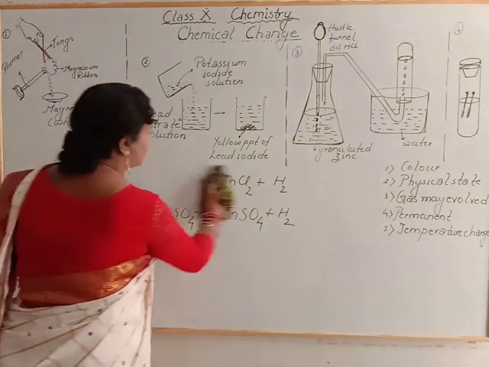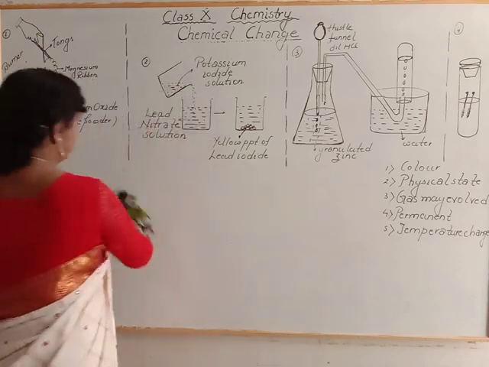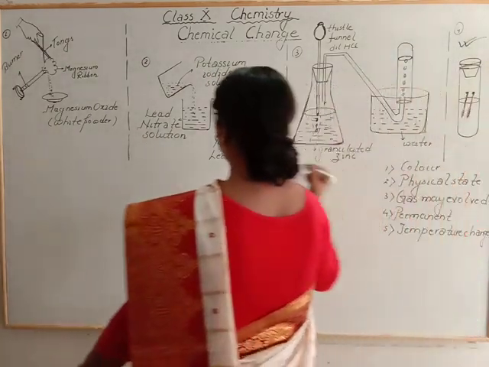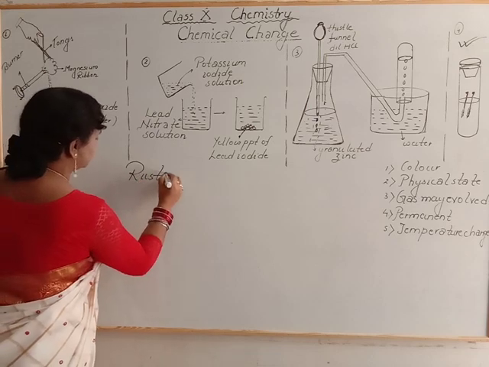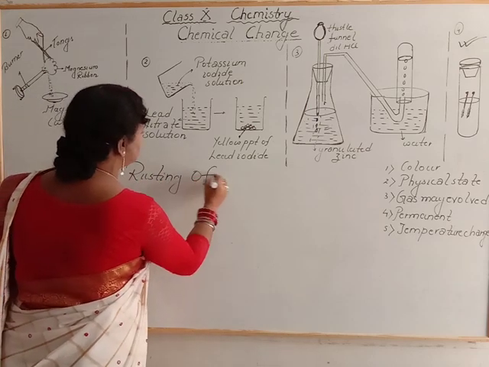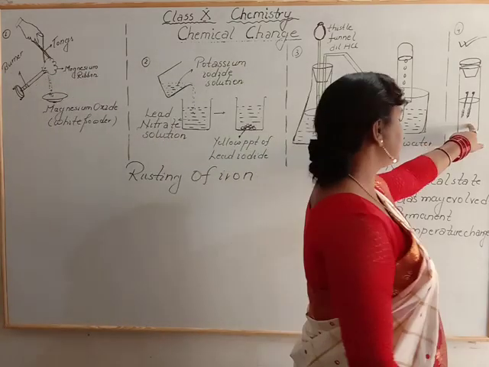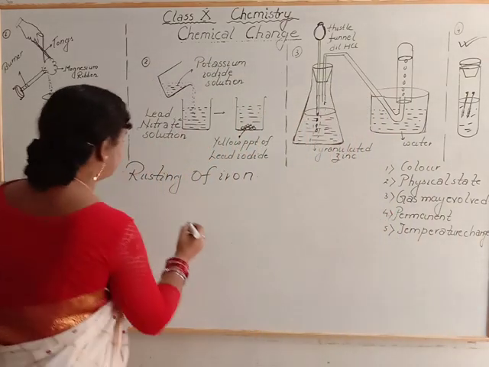Now fourth one, you all know, rusting of iron. This activity you also know, already you read, rusting of iron. Now what happens, we have taken some nails and here we have taken water and oxygen is also present. What happens?